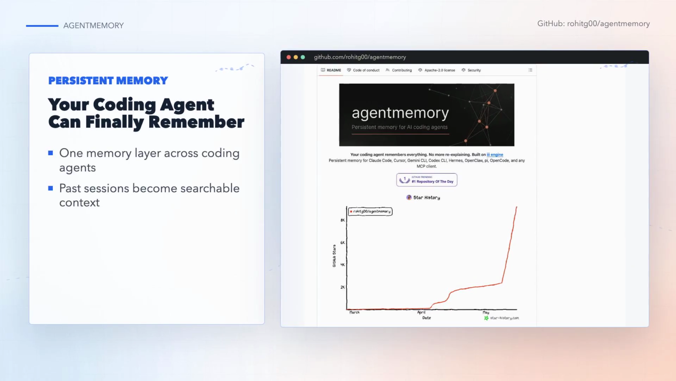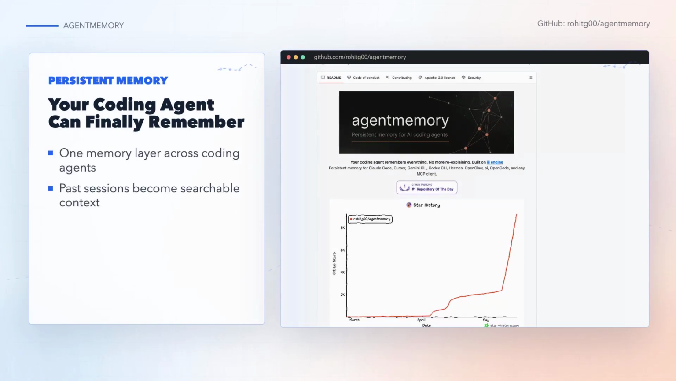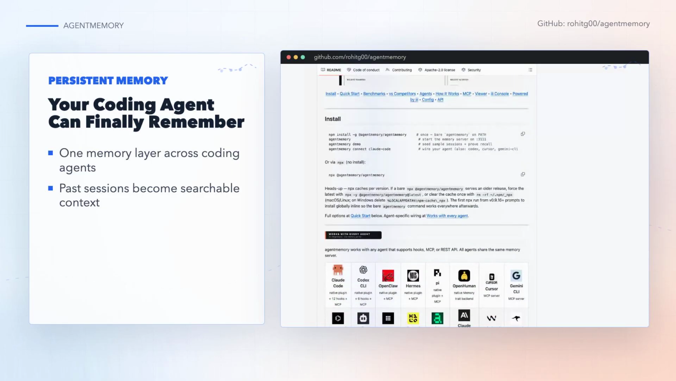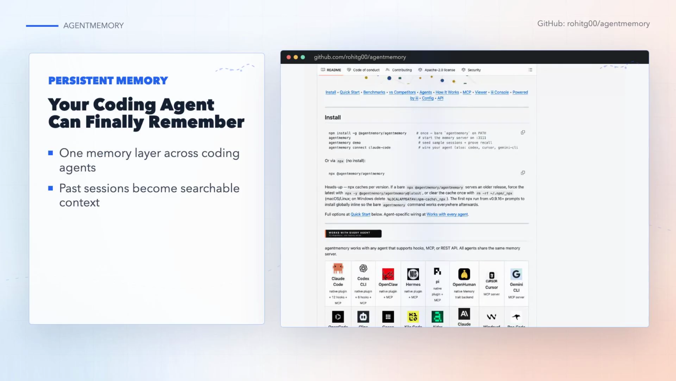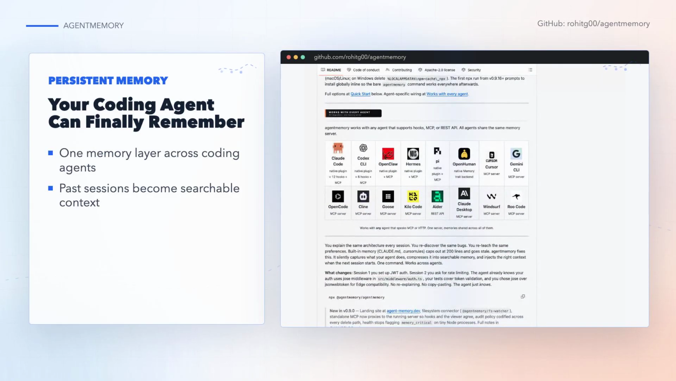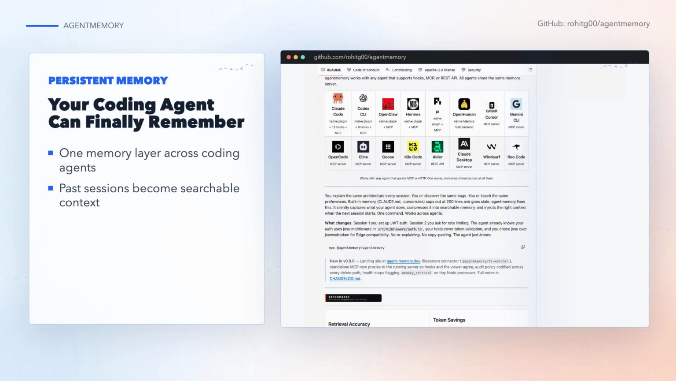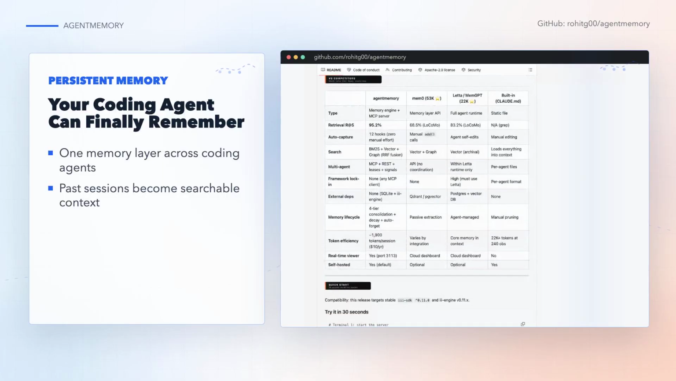Your coding agent can finally remember. AgentMemory is Rohit Gumaray's open-source memory server for Claude Code, Codex, Cursor, Gemini CLI, OpenHuman, and any MCP client. It records what the agent did, compresses the important work into searchable memory, and brings the right context back at the next session. If that works, the daily rhythm changes. You spend less time briefing the tool and more time asking the question that moves the work forward.